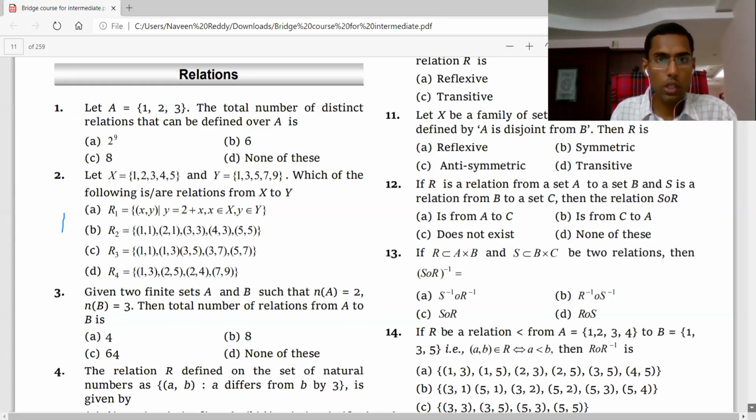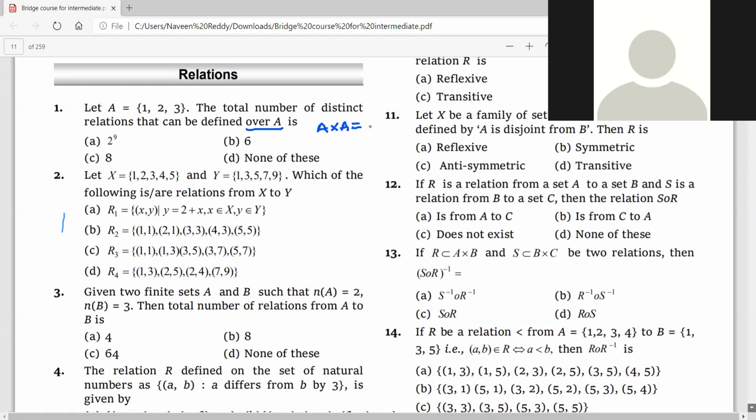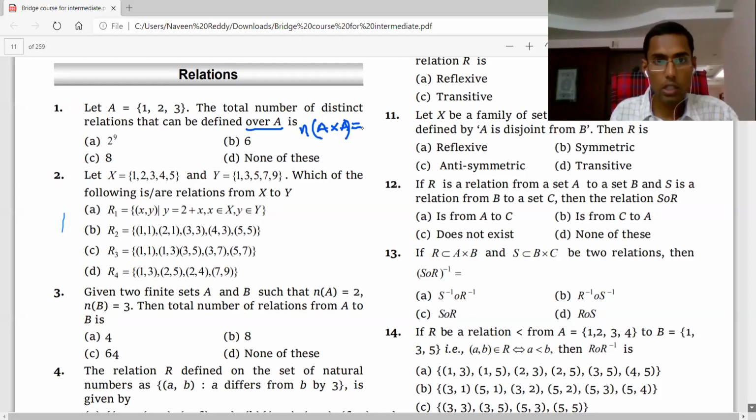A equal to {1, 2, 3}. Then the total number of distinct relations that can be defined over A. So now A cross A, how many elements are in A cross A? How many relations can be defined on A? Yes, A cross A. The number of elements in A cross A is 9.